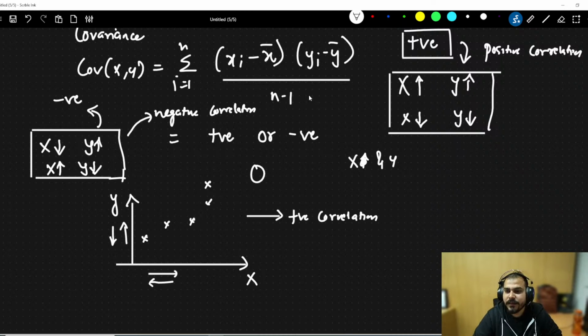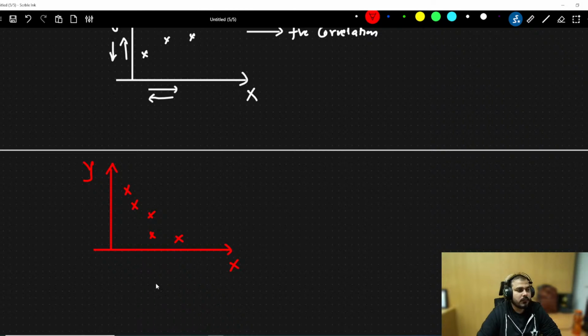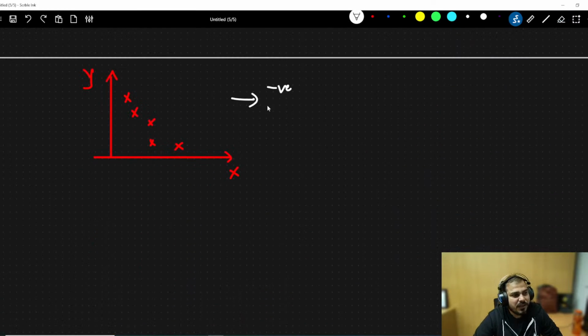And when you try to apply this particular formula, you will get a positive value in this case. Suppose I have another graph which looks like this, this is my x and this is my y. Okay. If I have some data points which look like this, now in this particular case, what type of correlation will you have? You will basically have a negative correlation. Sorry, I should not say correlation over here. I'll say negative, okay, for now, because we have not started correlation, but here you will have some negative covariance.